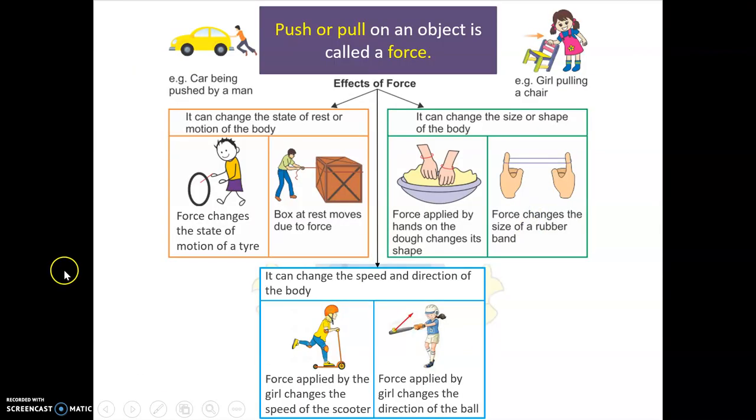Let us quickly summarize what we have learned till now. Push or pull on an object is called a force. For example, a car being pushed by a man and a girl pulling a chair.